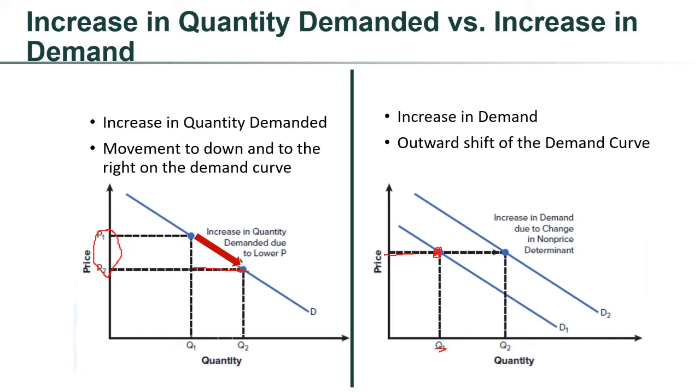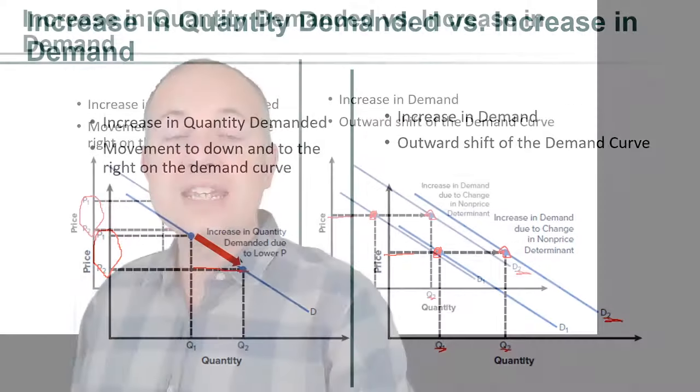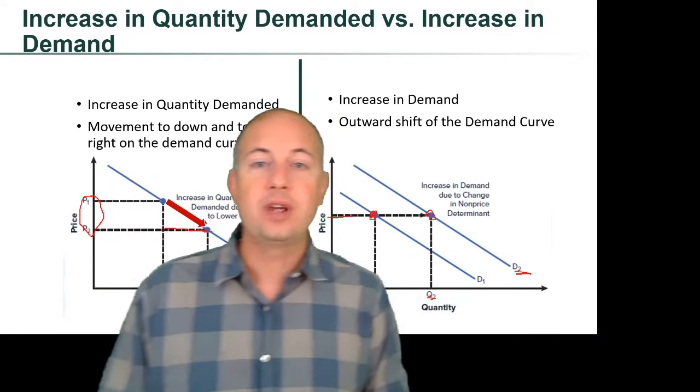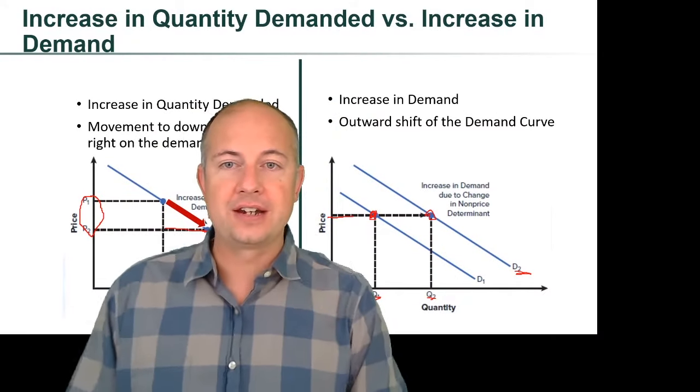Well, what happens then is we now move to a new demand curve, D2. We shift to the right. We also sometimes call that an outward shift. And the result is that we are now consuming Q2. We're consuming more units than we were before. That is an increase in demand. We have an outward shift of the demand curve.